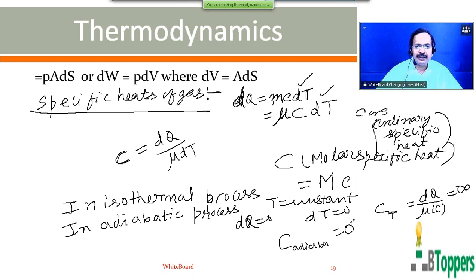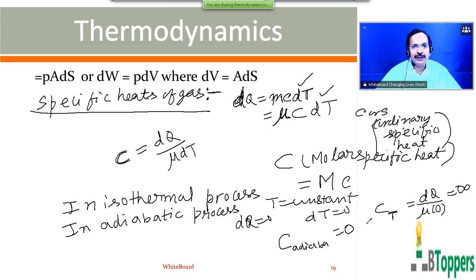There is one question I found in one of the books in the past: how many types of specific heat can a gas have? Many students say the gas can have 2 types of specific heats, specific heat at constant volume and specific heat at constant pressure. Of course, these 2 specific heats are more important. But what is the total number of specific heats which a gas can have? If you are asked this question, your answer should be infinity.